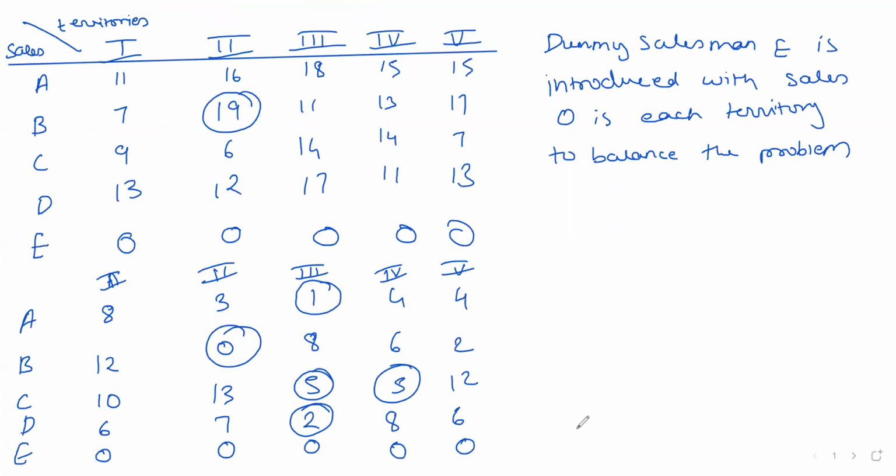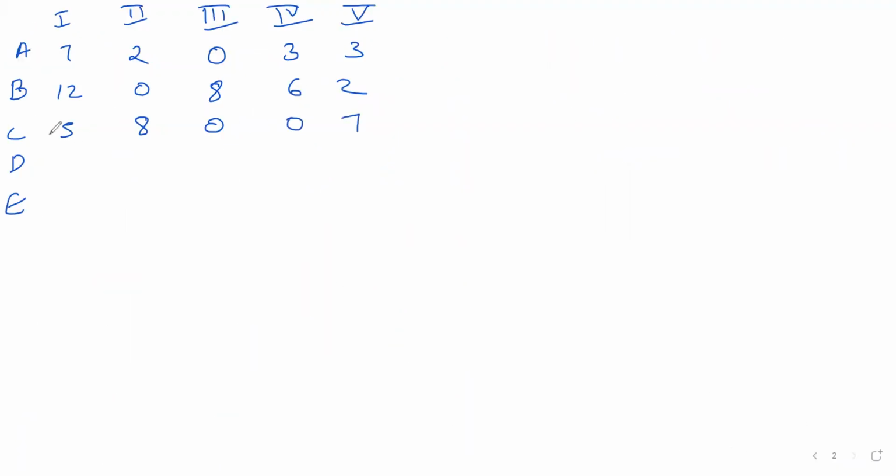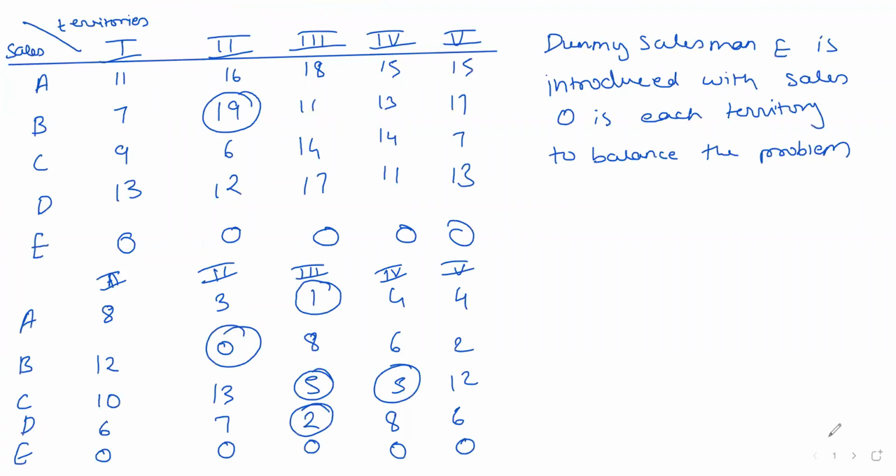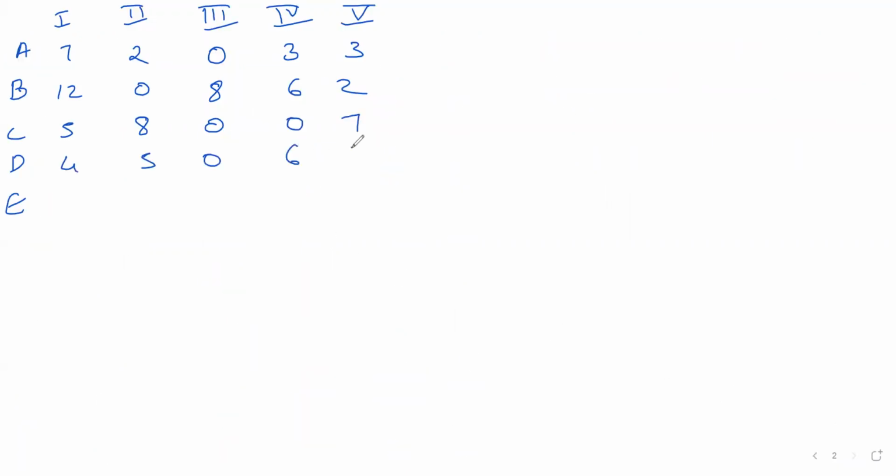Then I'll subtract this 2, so it is 4, 5, 0, 6, 4. And this is 0, 0, 0, 0, 0. So now I have taken the smallest value from each row and subtracted it from all the other values.